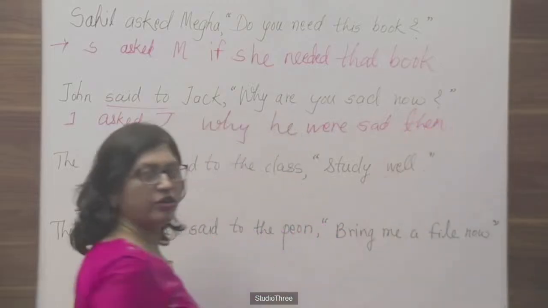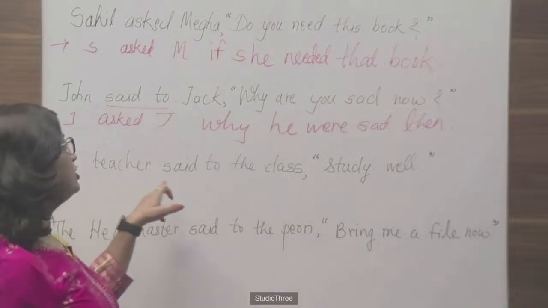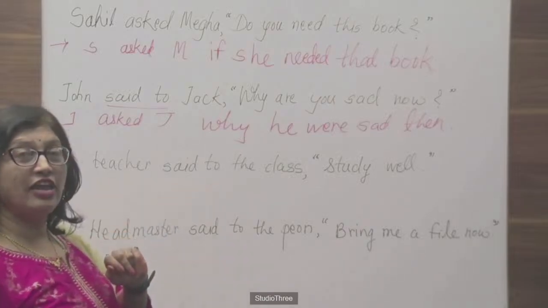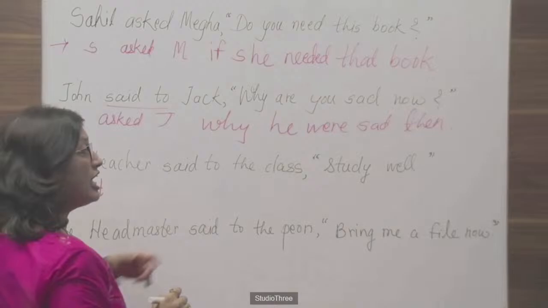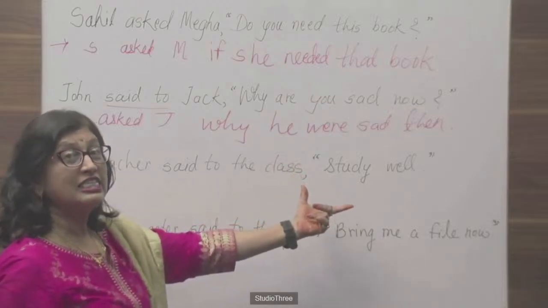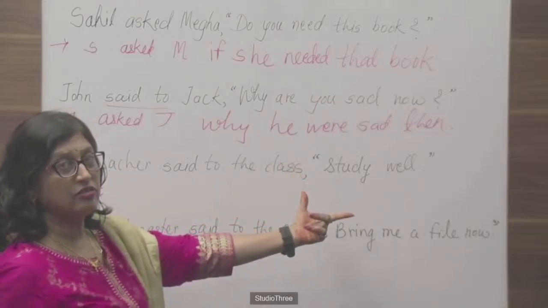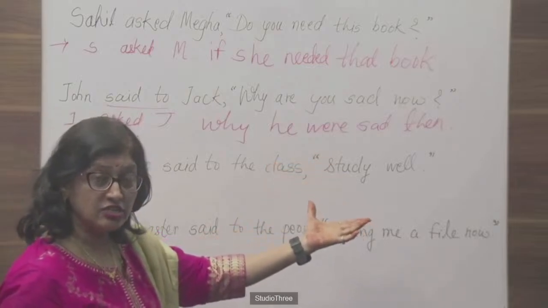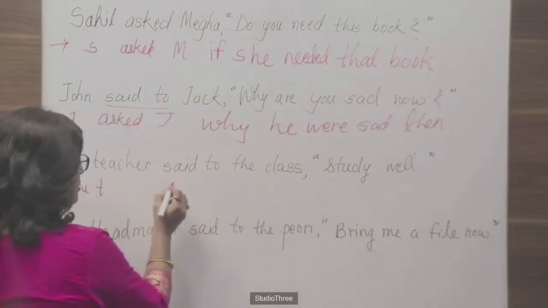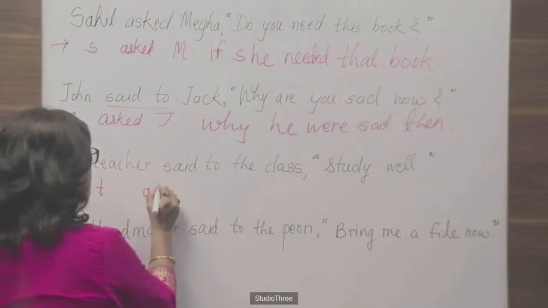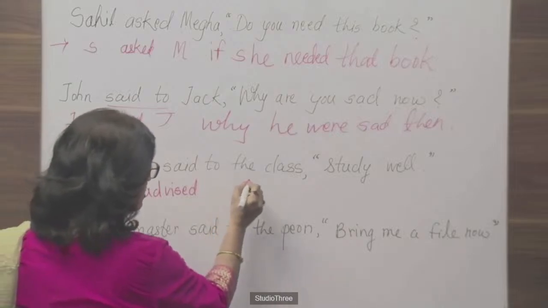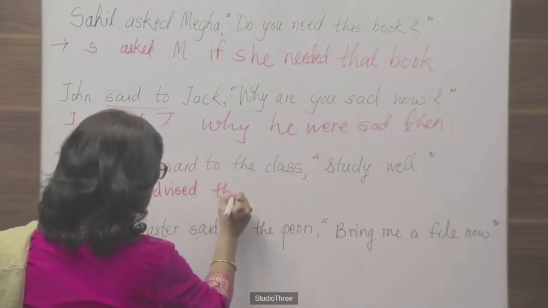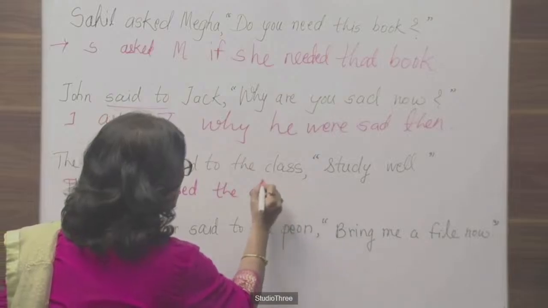Okay. The next is: the teacher said to the class, "Study well." Here the teacher says to the class, but what kind of sentence is this? This is advice by the teacher, or a warning by the teacher, some kind of that. So we should say the teacher advised or warned the class to.